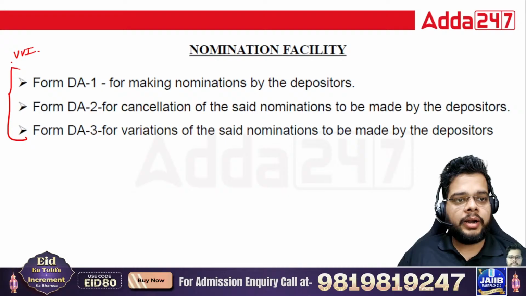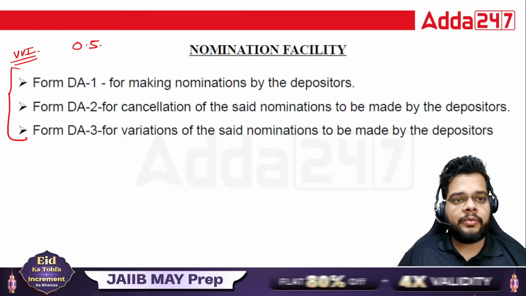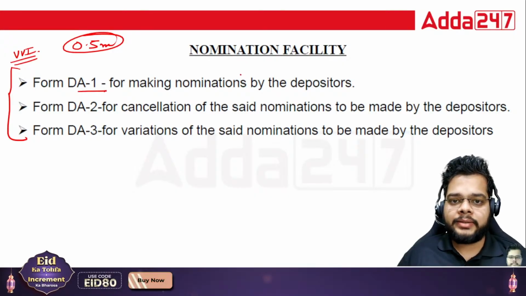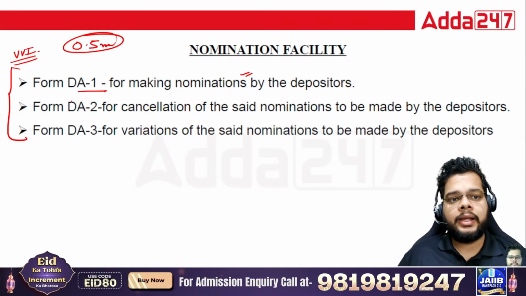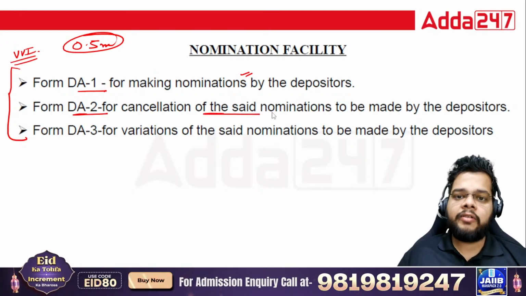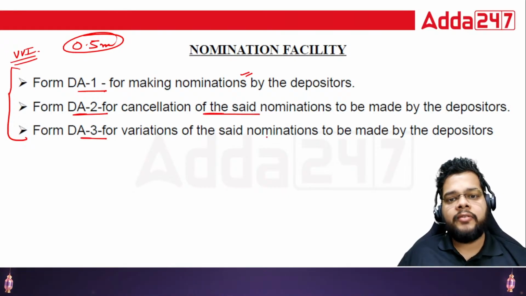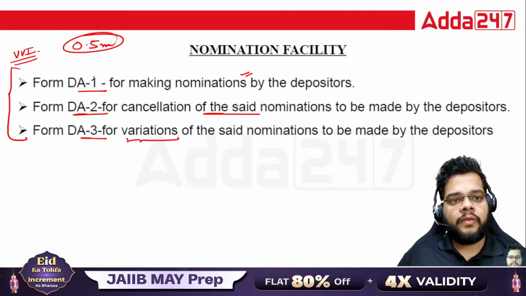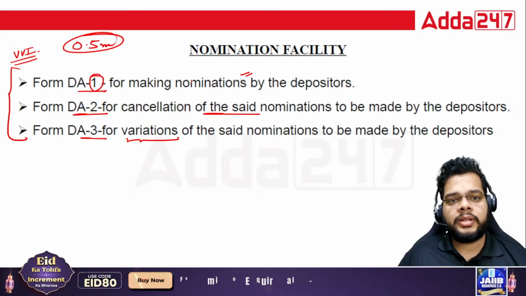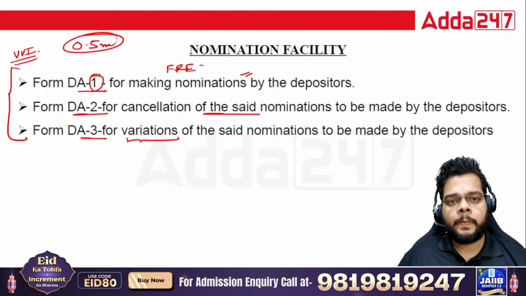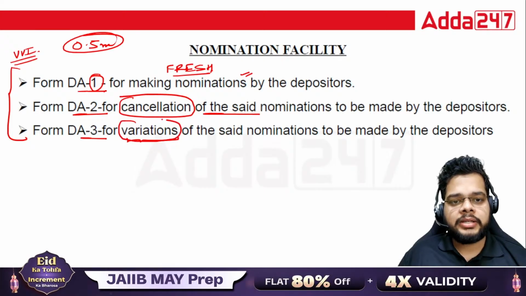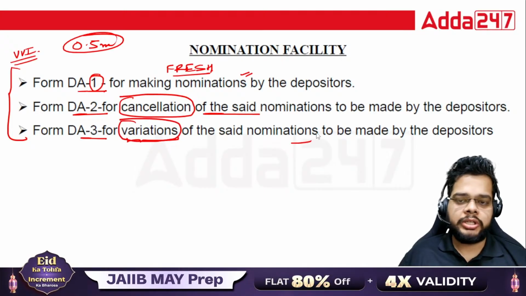So these three forms are very important. Mark them highly important. IIBF has asked 0.5 marker questions from them regularly. So DA1 talks about the nominations, the fresh nominations if you want to make. DA2 is for cancellation of the nomination, and DA3 for some modification, some variation you want to make. So always remember, DA1 talks about the fresh nominations, DA2 talks about the cancellation of the nomination, DA3 talks about the variations in the nominations.